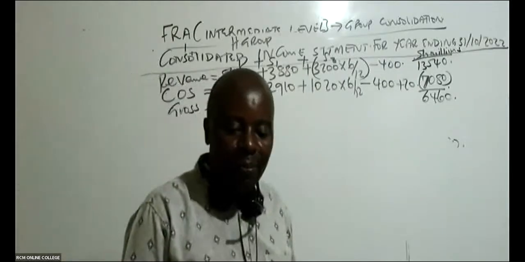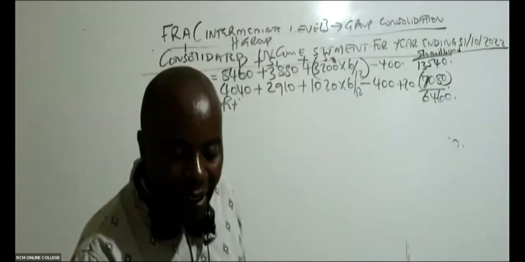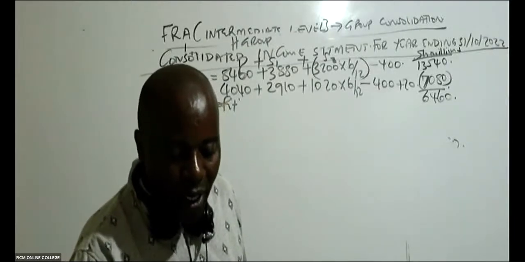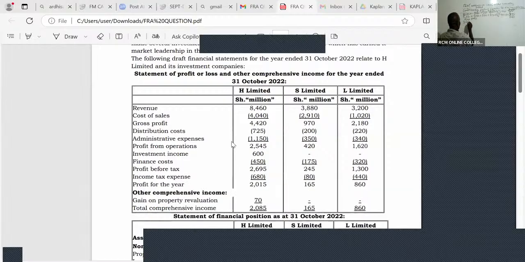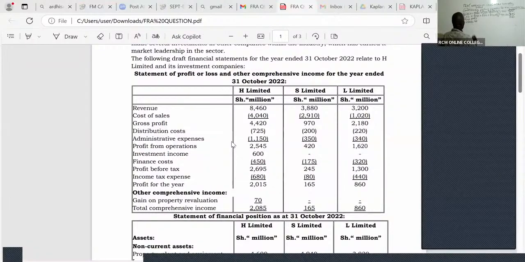Now from there, you simply follow whatever is in the question. So now we have the gross profit. From there, we have distribution costs. This one is very easy. No adjustment, basic, unless I had a distribution van. So distribution cost, what do we have here?